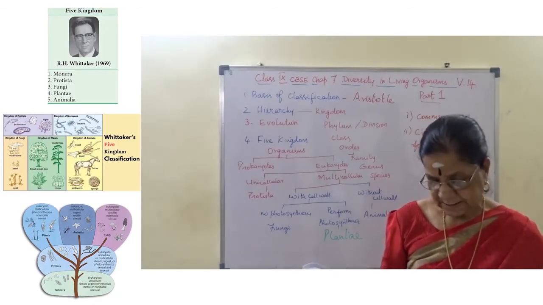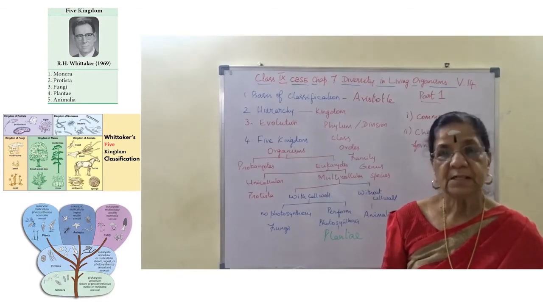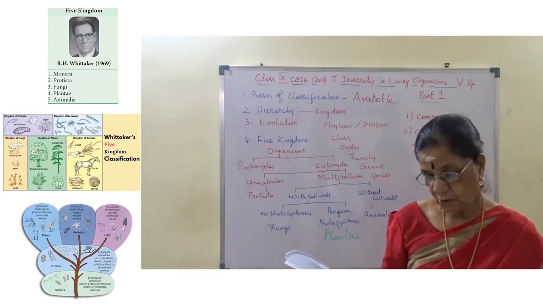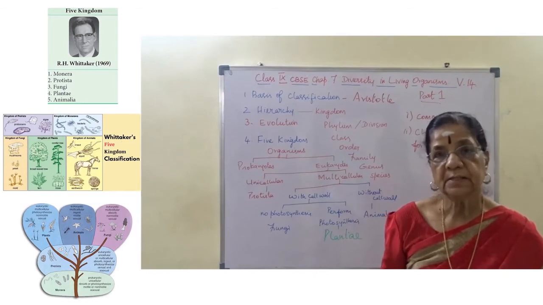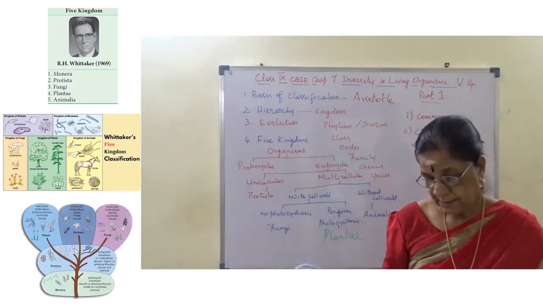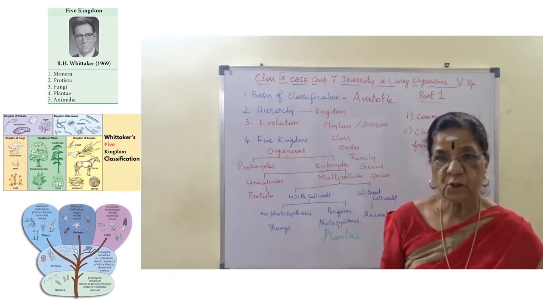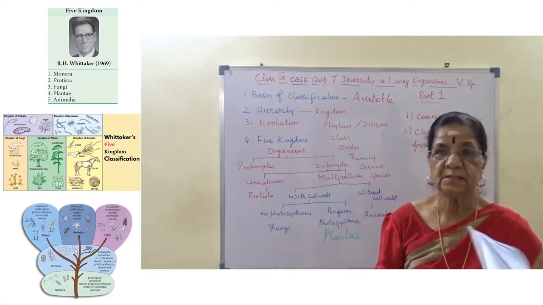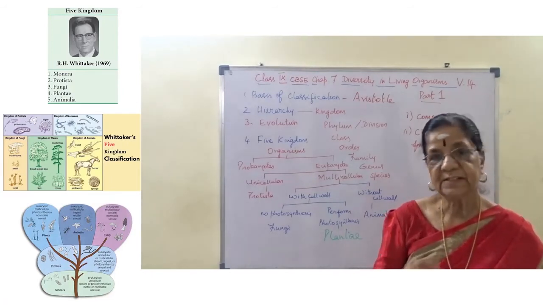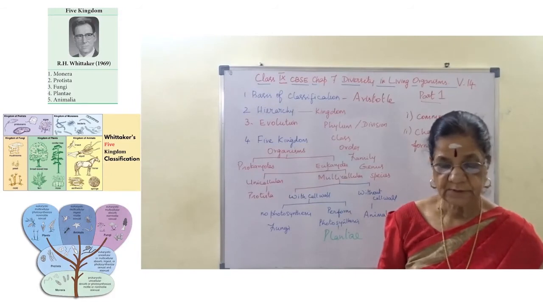It was Charles Darwin who first described the idea of evolution in the year 1859 in his book Origin of Species. Normally he is called the father of evolution.